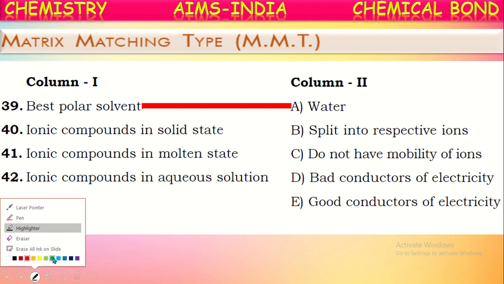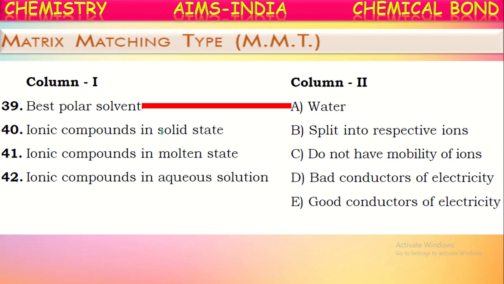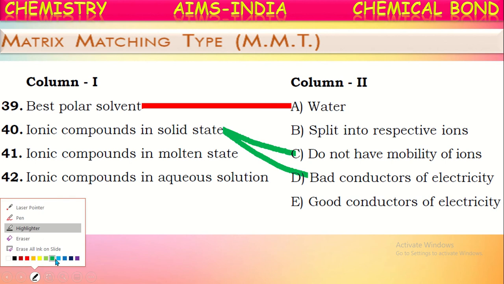Ionic compounds in solid state. What about ionic compounds in solid state? They do not have mobility of ions, because in solid state ions are held together by strong electrostatic forces of attraction. Hence, they do not have any mobility for their ions. So, as there is no mobility for the ions, ionic compounds in the solid state are bad conductors of electricity, isn't it?